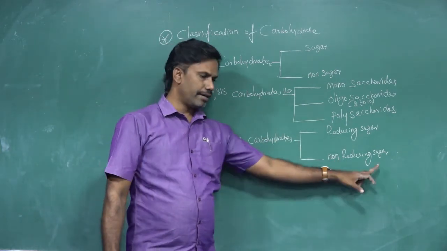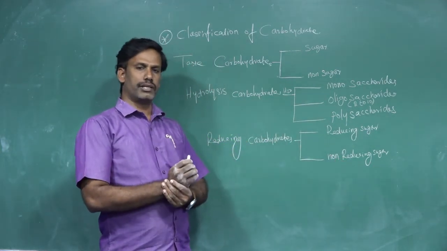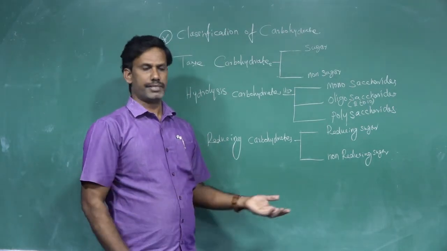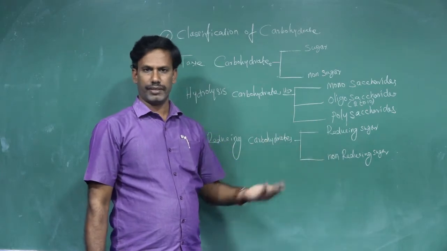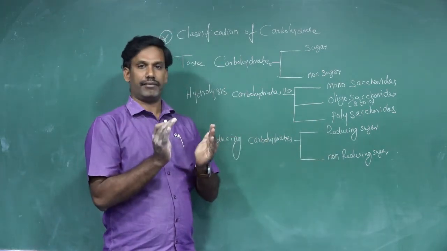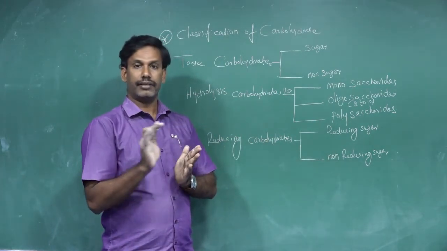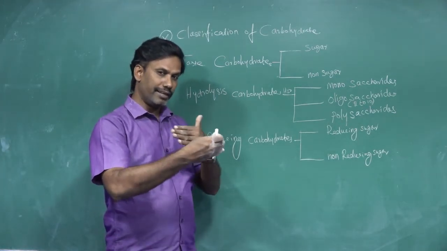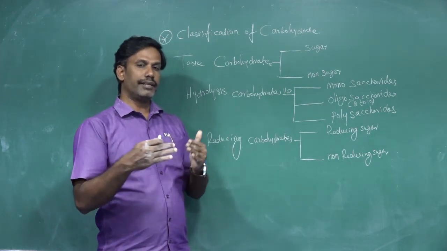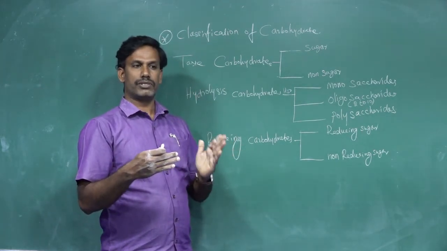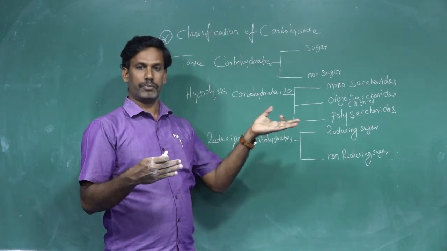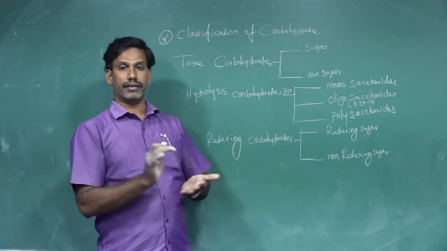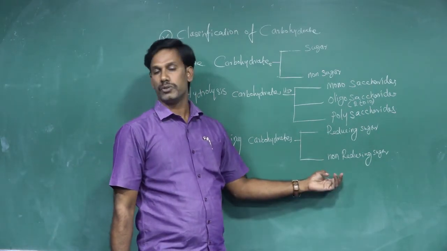Whereas a non-reducing sugar is linked through a glycosidic linkage. You may study the structures of each in forthcoming classes, and there you will find how monosaccharides are linked. That linkage is called a glycosidic linkage. When it is linked with another monosaccharide, the carbonyl group, the keto group or aldehyde group, is not free. If they are not free, they cannot reduce, so that is called a non-reducing sugar.